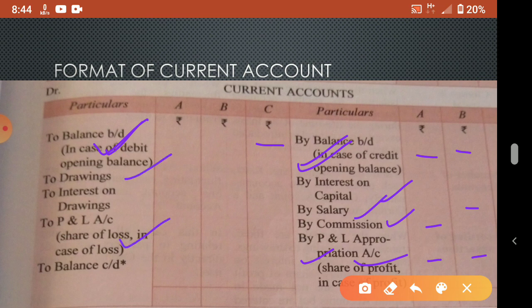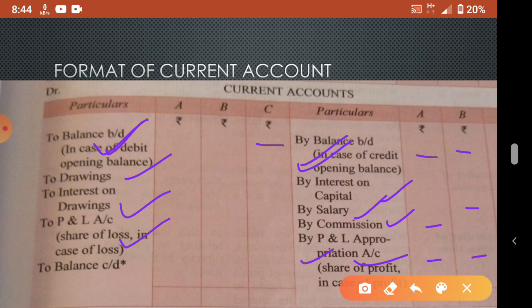Then drawings. I told you it's not permanent drawings. Permanent drawings you have to write in the capital account, remember. Then interest on drawings. Drawings not permanent, it is temporary drawings. For permanent drawings, interest on drawings also will not be calculated.